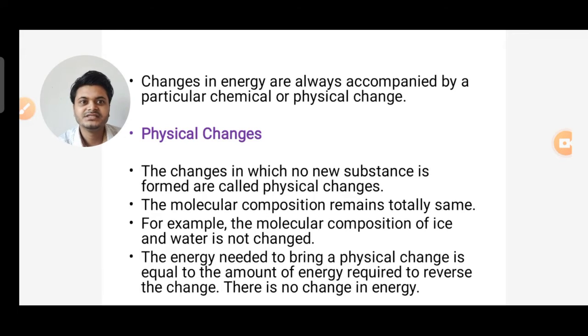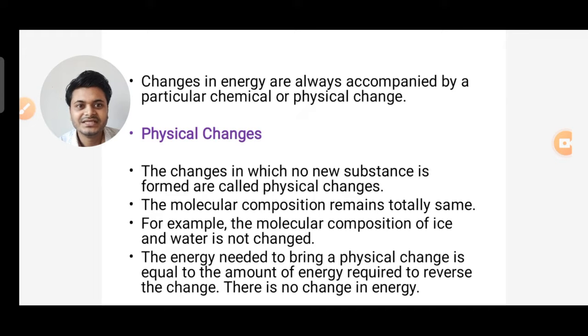The changes in which no new substance is formed are called physical change. The molecular composition remains totally the same. So for example, the molecular composition of ice and water is not changed.